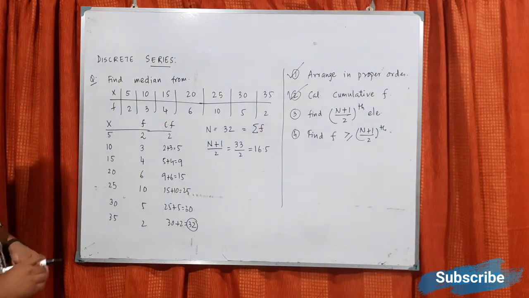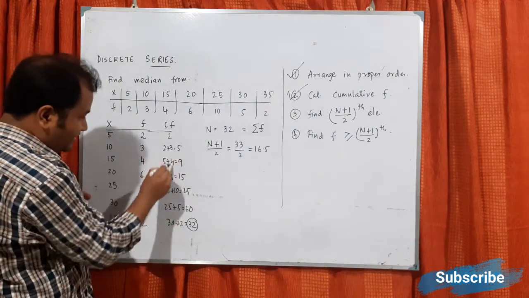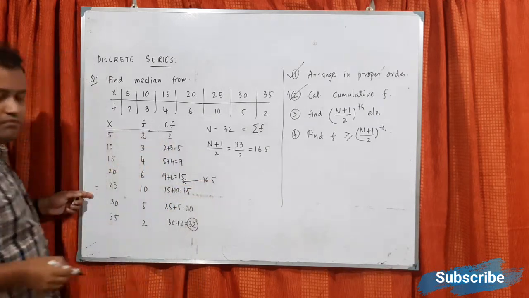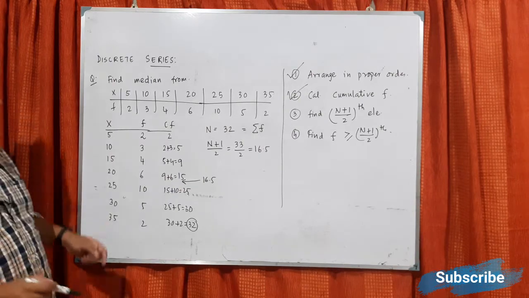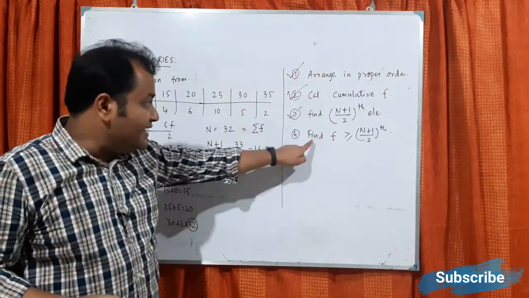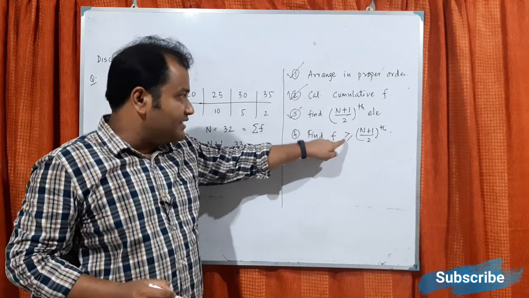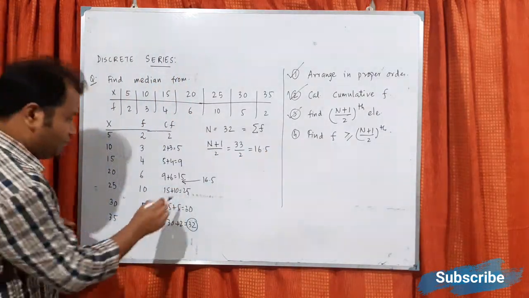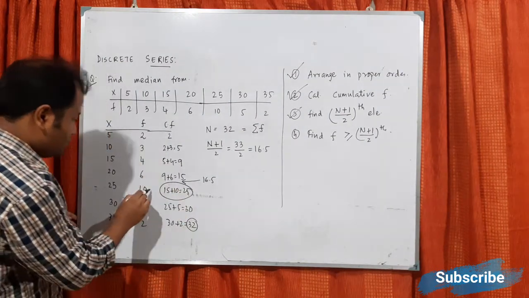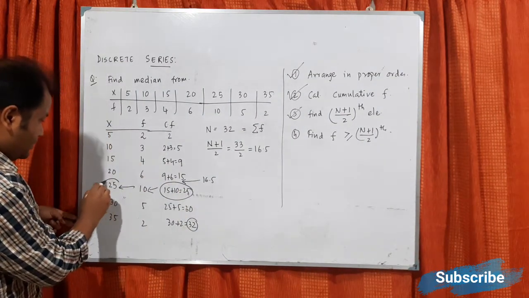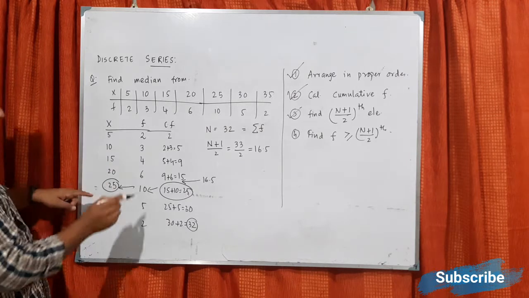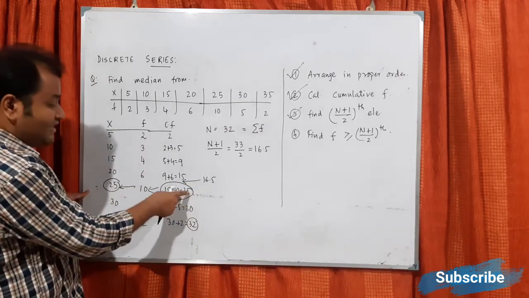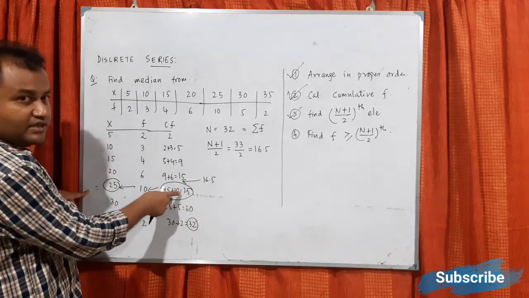Now where is 16.5? So 16.5 in this cumulative frequency lies somewhere here. Okay? So find a frequency which is greater than or equal to 16.5. So what is the next frequency after 16.5? 25. So first of all, after 16.5 you take the next frequency. Here in our calculation it is 25.